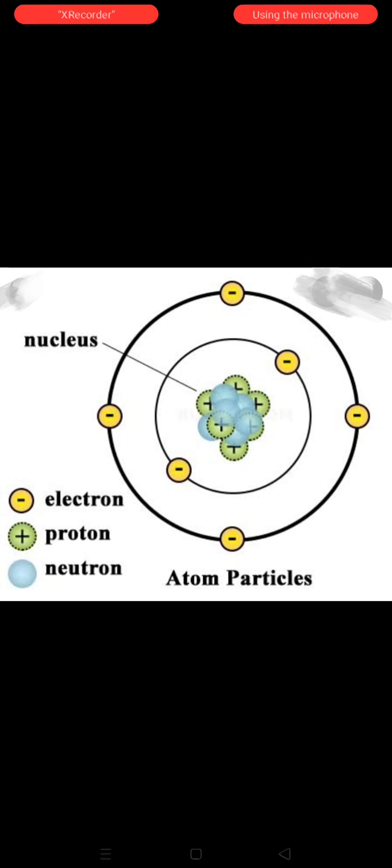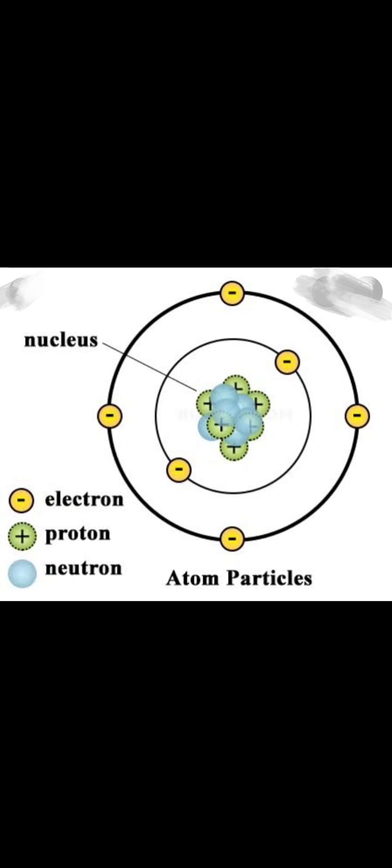So an element is a substance which cannot be split up into two or more simpler substances by applying heat, light or electrical energy. Sodium, potassium, carbon, oxygen, sulfur, separately they are elements. But a compound is when two or more elements are combined together chemically, like carbon dioxide. Carbon and oxygen combine together to form carbon dioxide, CO2.